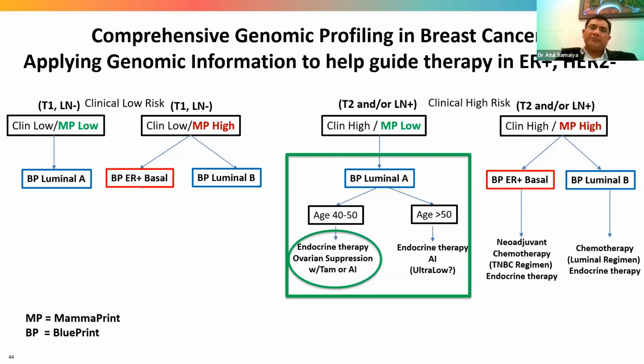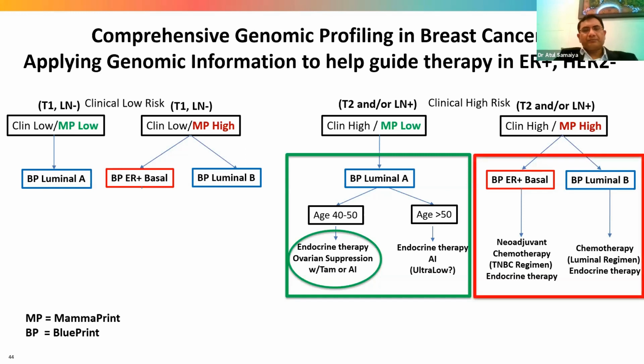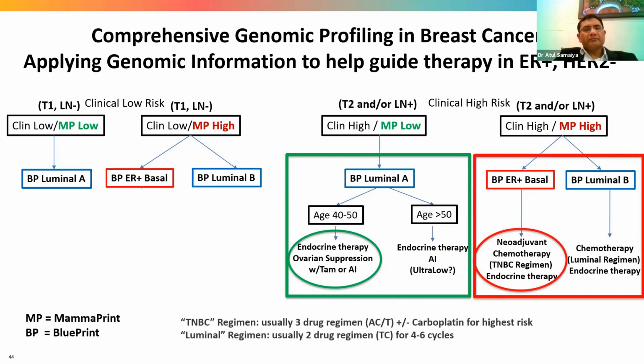Clinically high as well as MammaPrint high, they can be basal type or luminal B type. Basal type, should we give neoadjuvant chemotherapy to these patients and treat similar to TNBC and then add the endocrine therapy? Or if they are the luminal B type, standard chemotherapy and endocrine therapy after the surgery in the adjuvant setting. Next, please.